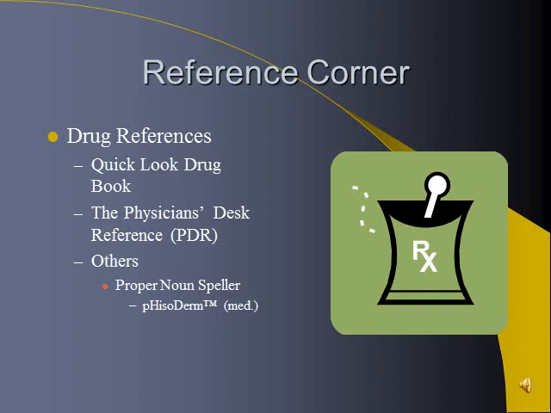There are several different references that you can use to look up your drug terms. If you're in the medical transcription classes, you've got your Quick Look Drug Book, which is a great drug reference. The Physician's Desk Reference is a very big book. If you've ever seen it in your doctor's office, or if you have a family member that might be a nurse or a doctor, they might have this in their home. And it's a very good reference. The one drawback to the Physician's Desk Reference, or the PDR, is that companies have to pay to get their names in it. So it's not an exclusive list of all the drugs. And then there are obviously others out there.